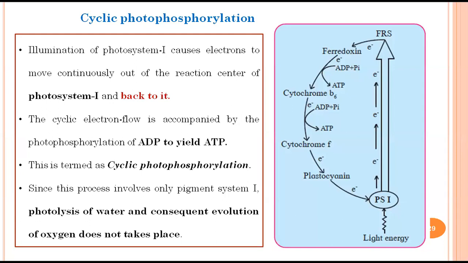First thing, when I say cyclic photophosphorylation, the photosystem involved is photosystem 1, that is the P700 one. Whenever I am exposing the photosystem to light, it causes the electrons to move, right? So the light takes the electrons to an excited state, and they get emitted from the photosystem. This emitted electron will move continuously through the electron carriers, and ultimately it will come back to photosystem 1. That's why it is called cyclic photophosphorylation.